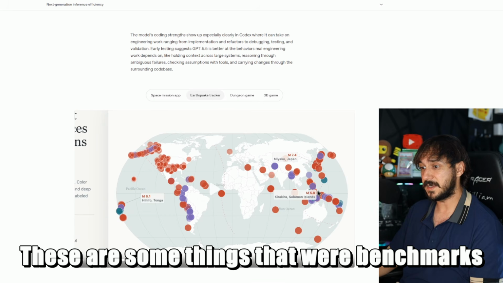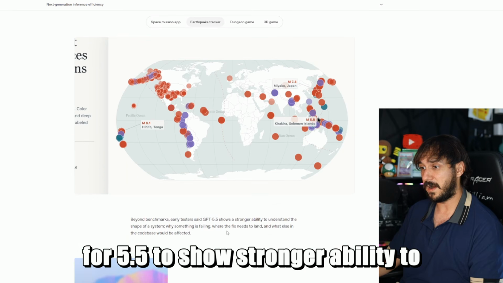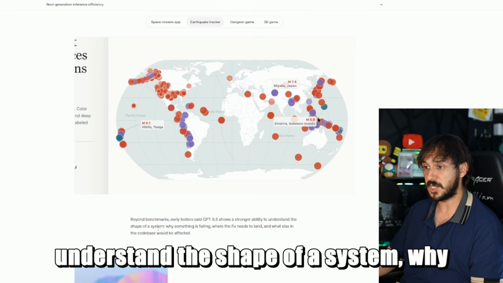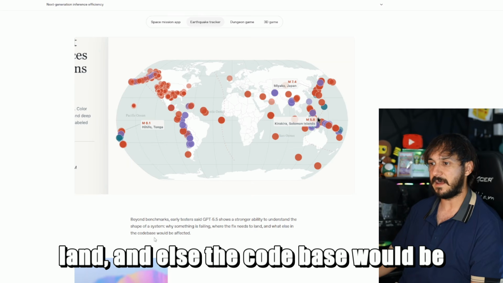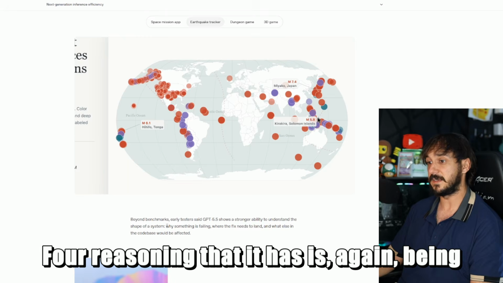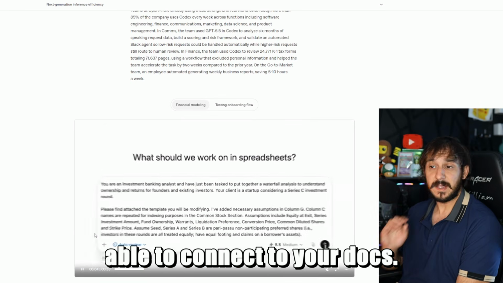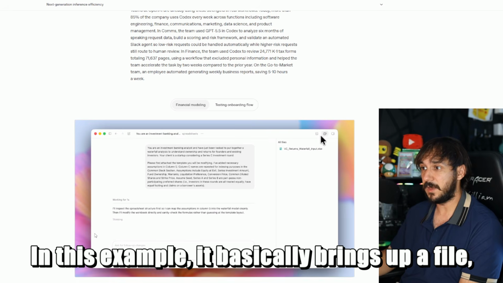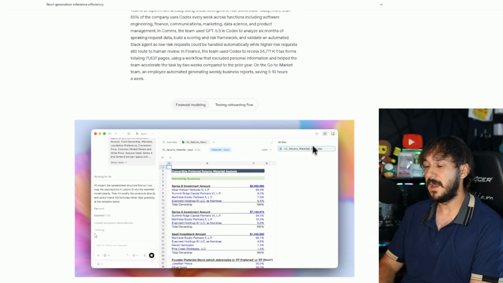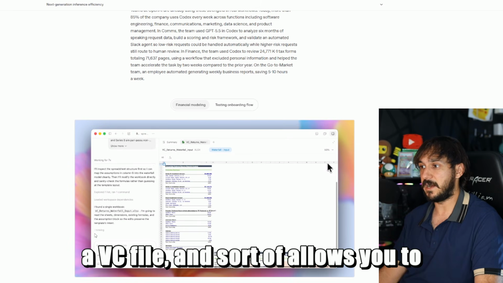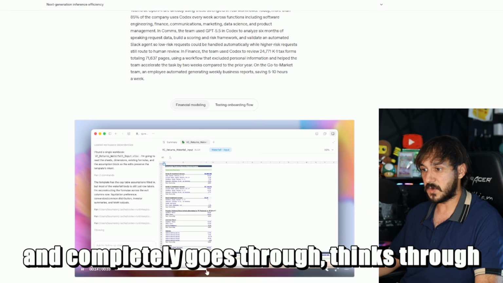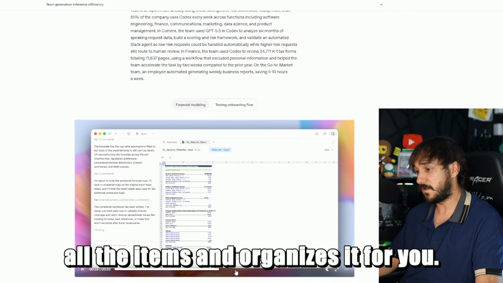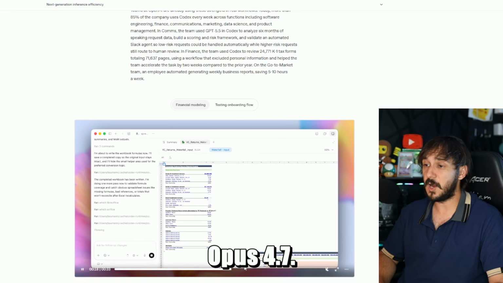These are some things that were benchmarks for 5.5 to show stronger ability to understand the shape of a system, why something is failing, where it needs to land, and what else in the code base would be affected. The reasoning that it has is, again, being able to connect to your docs. In this example, it basically brings up a file, and allows you to connect your prompt to the file, and it completely goes through, thinks through all the items and organizes it for you. A lot like we've already seen with Claude Opus 4.7.